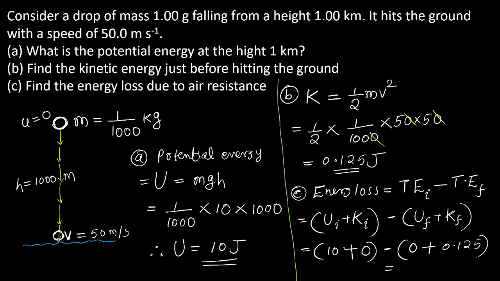You will get 10 minus 0.125. Most of the energy is lost due to air resistance. If you subtract, the energy loss will be 9.875 joules. This much energy is lost due to the air resistance. So don't forget it: energy loss is equal to initial total energy minus final total energy.